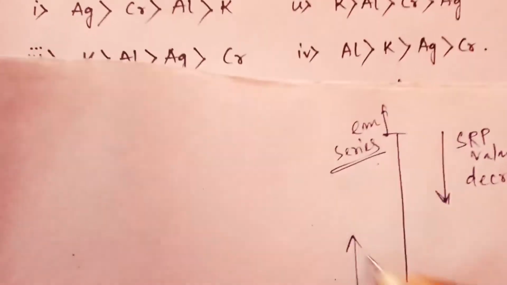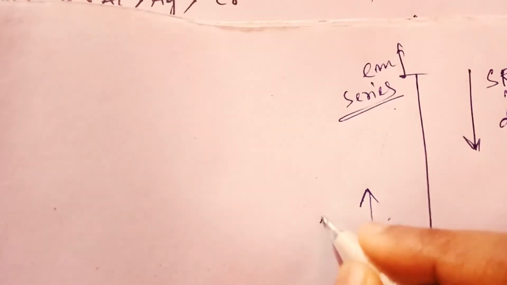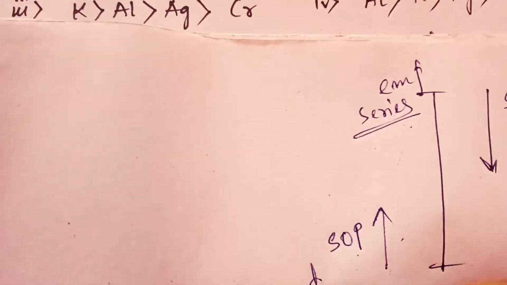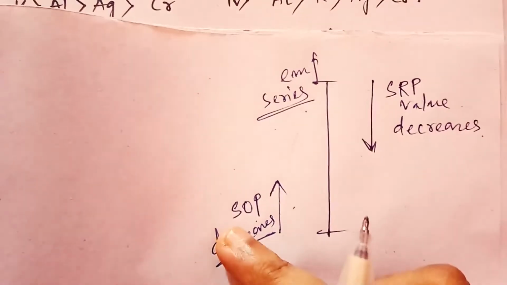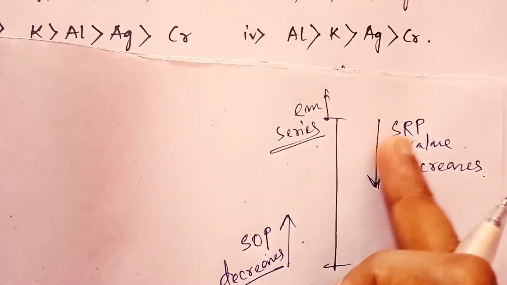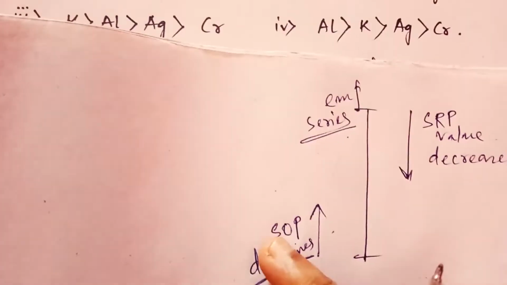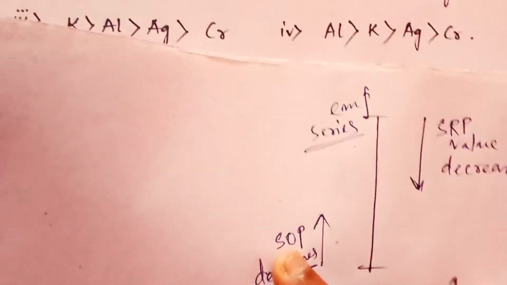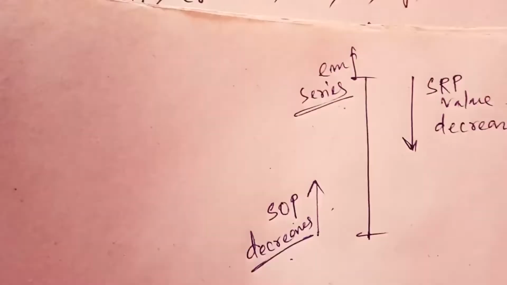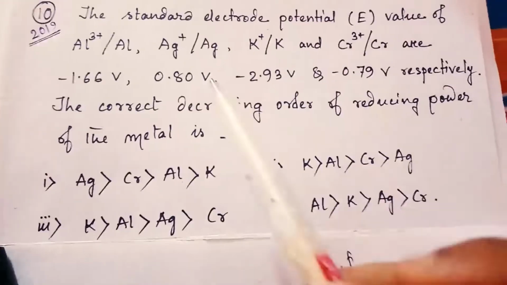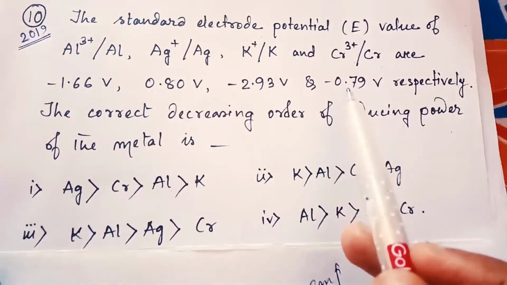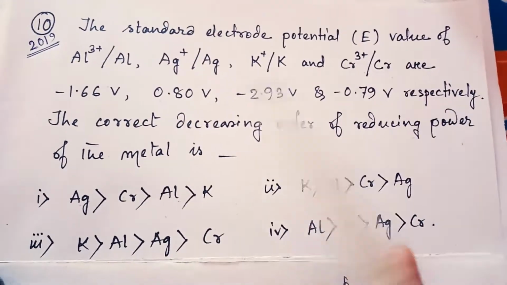Now if you go from bottom to top, then the SOP value decreases. Now what is SRP and what is SOP? SRP means standard reduction potential value and SOP means standard oxidation potential value. Now in this question these values are actually SRP values. Why?